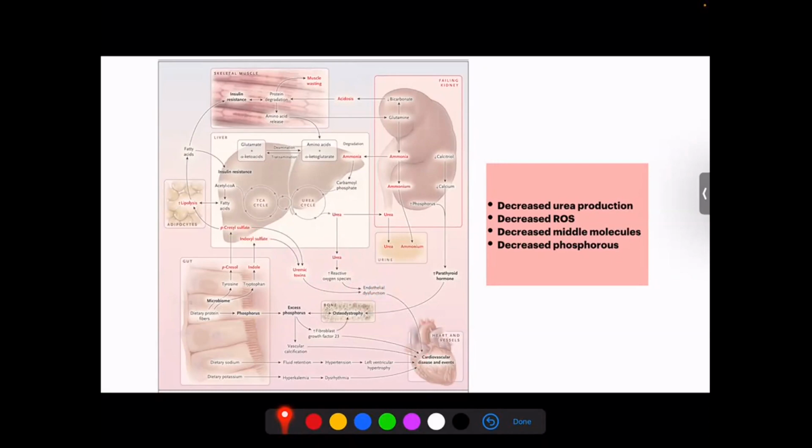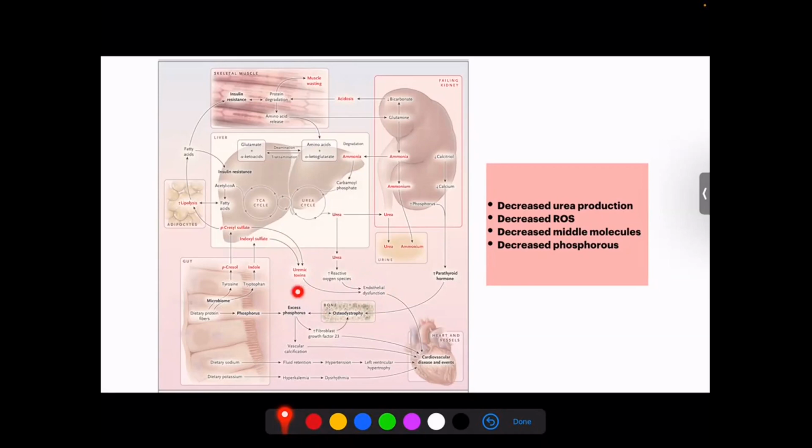So we have a CKD patient who has this physiology there, and at the same time, if we have a decrease in the protein diet, that will result in a decrease in the amino acids, and hence this decrease in the amino acids will further result in a decrease in ammonia production as well as urea production, as well as at the level of the gut, there is a decreased amount of paracresol sulfate and indoxyl sulfate, and hence a decrease in the uremic toxins, and the endothelial dysfunction will not happen as much as it would have with a normal protein diet.